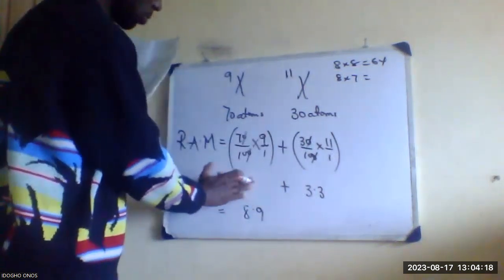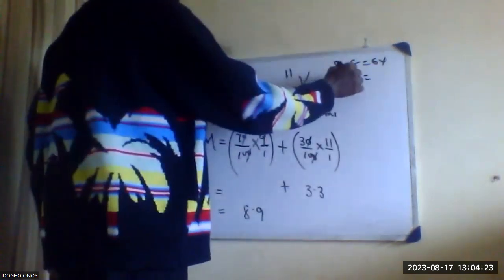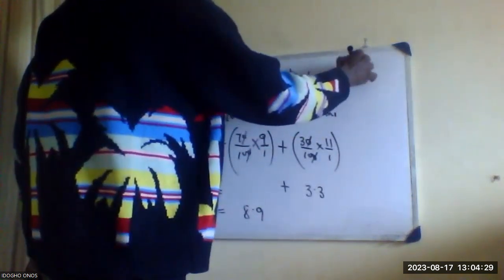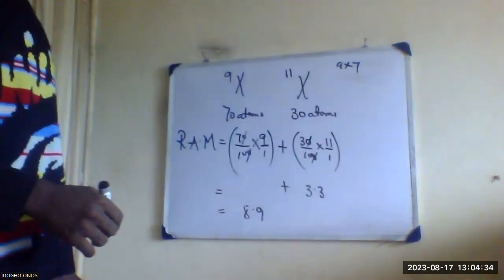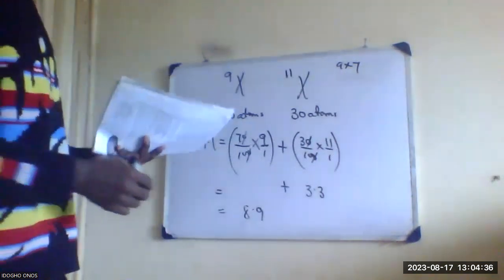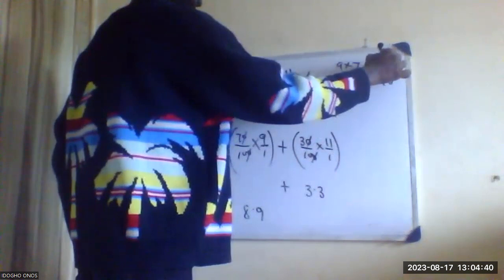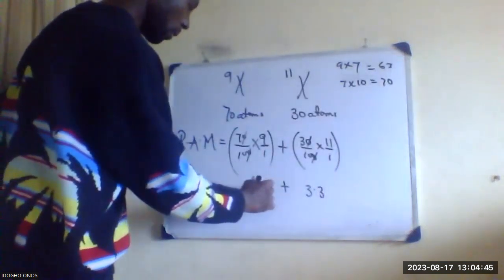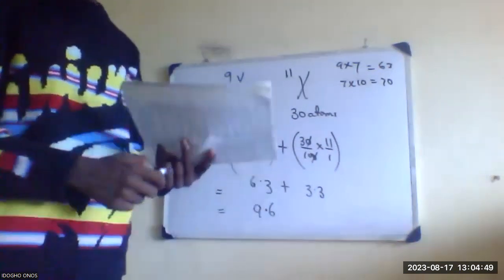So let's correct this now. 7 times 9. 7 times 10 is 70, so that means we have 63. So this will be 6.3. That will now give me 9.6. So the answer is 9.6.